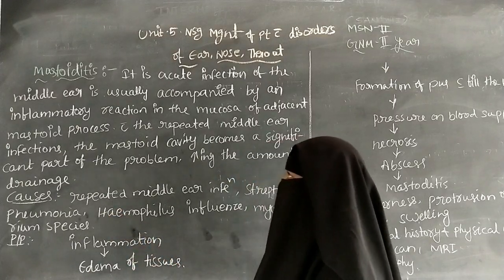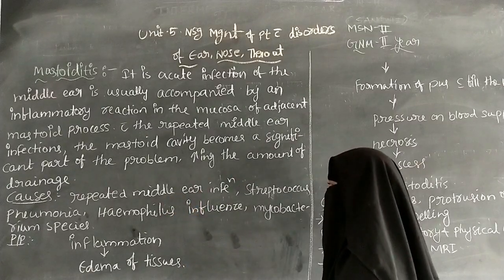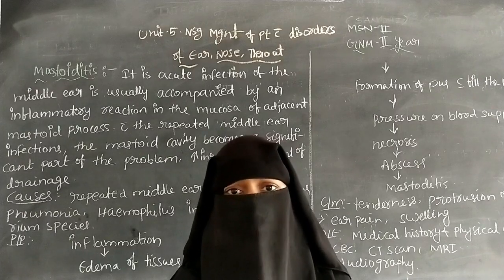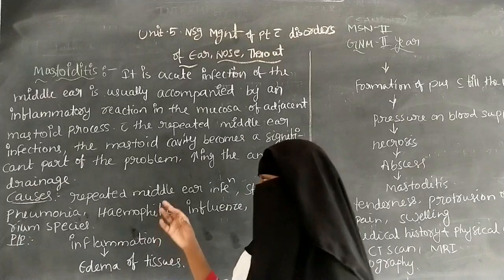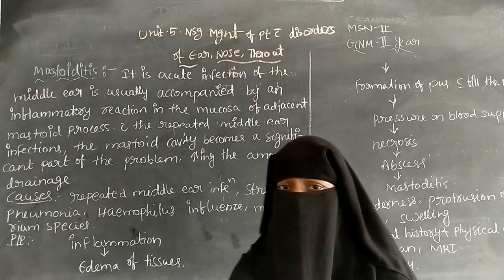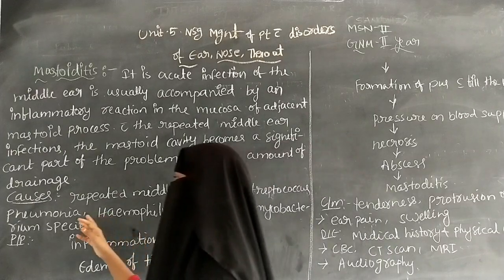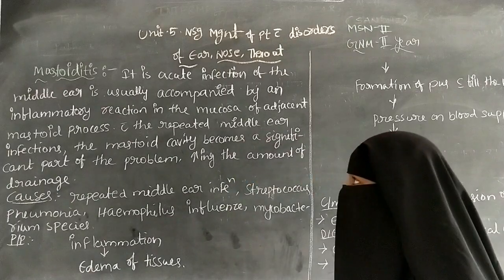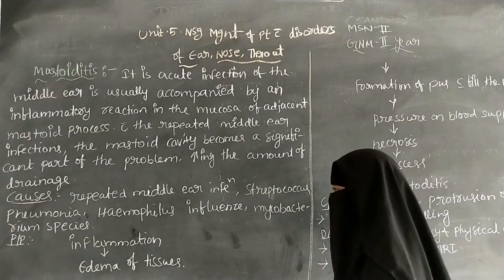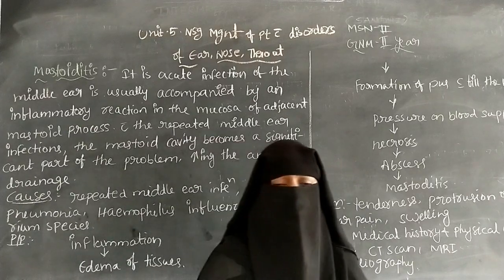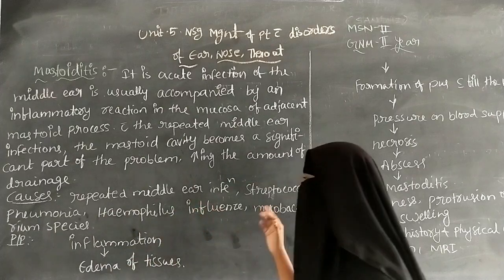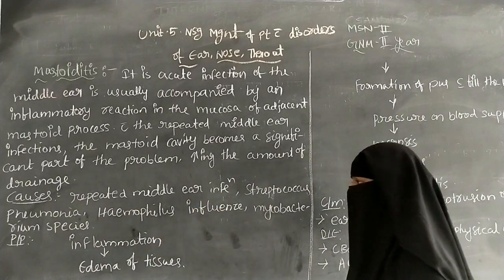The causes of mastoiditis include repeated middle ear infection and Streptococcus pneumoniae. If there is continuous infection in the middle ear and it is not treated, it causes mastoiditis. So repeated middle ear infection is one of the causes. The next is Streptococcus pneumoniae. These bacteria are also a cause of mastoiditis, along with Haemophilus influenzae and Mycobacterium species. So the causes include repeated middle ear infection, Streptococcus pneumoniae, Haemophilus influenzae and Mycobacterium species.